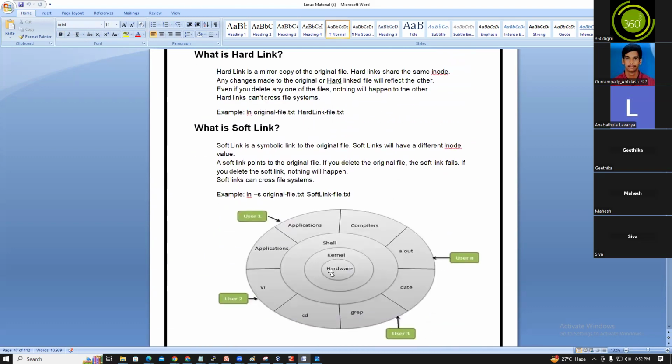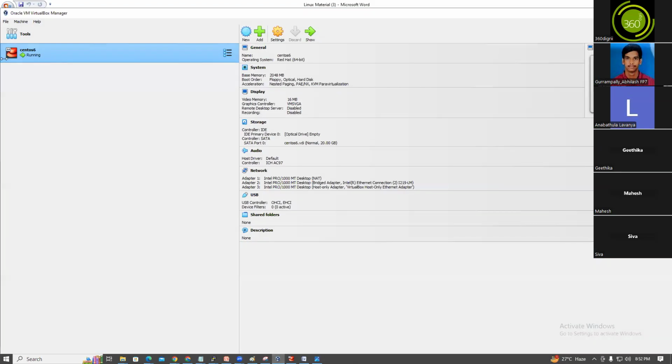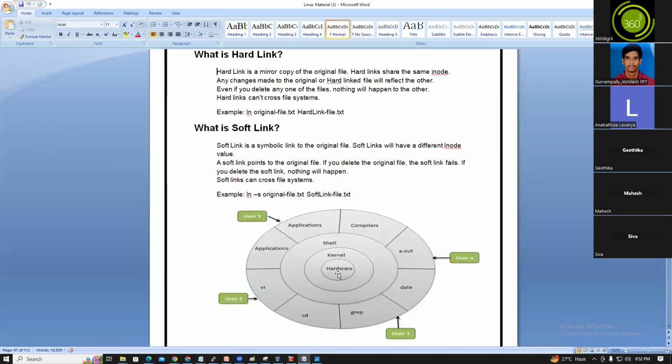Yeah, guys. In the hardware, on my laptop, I installed the virtualization. Then I installed the CentOS 7 OS, right? So there is the hardware and the kernel. Kernel is the heart of the OS. What is that, guys? Kernel is the heart of the OS of the Linux operating system, any flavor.